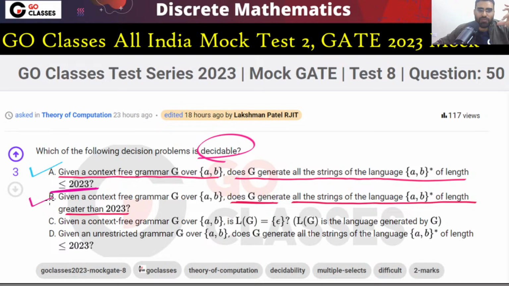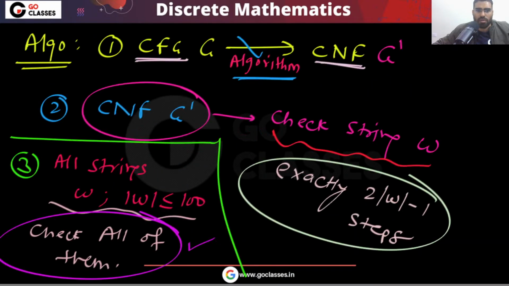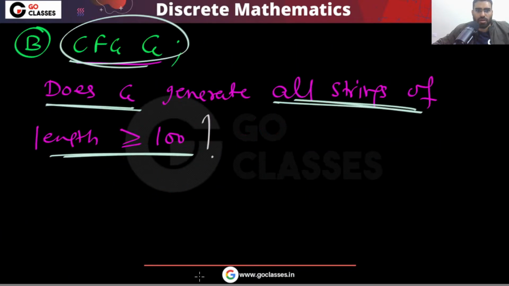Now the beautiful variation is option B. If you can decide option B also, then you can decide the universality problem for context-free languages. But this universality problem of CFLs is undecidable, as we already know.